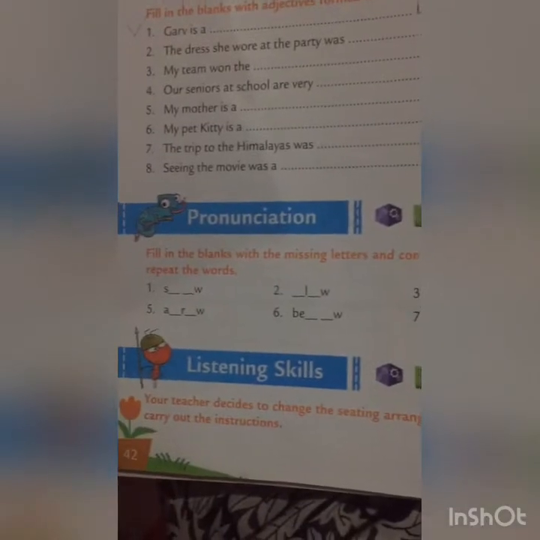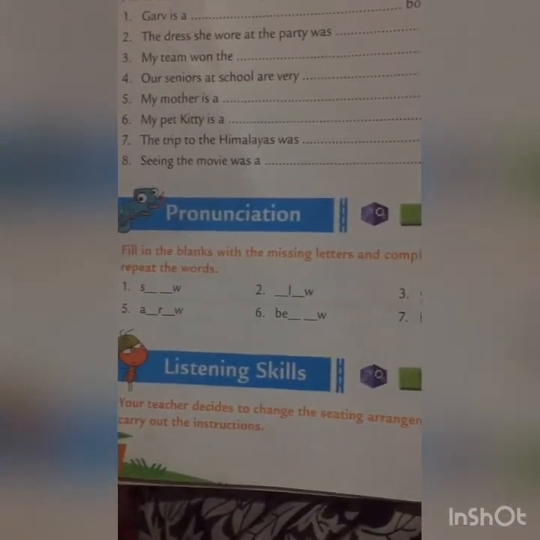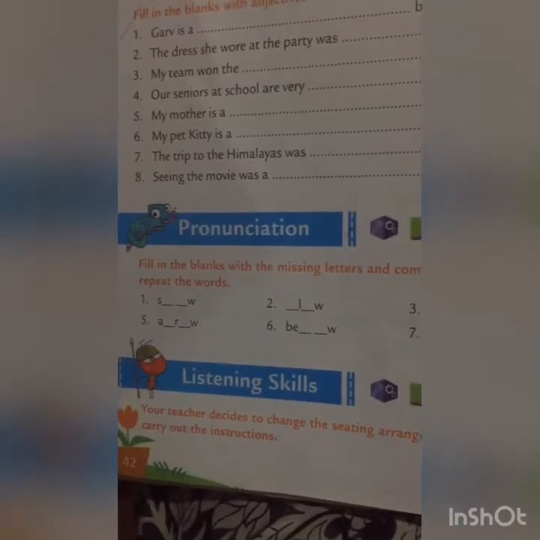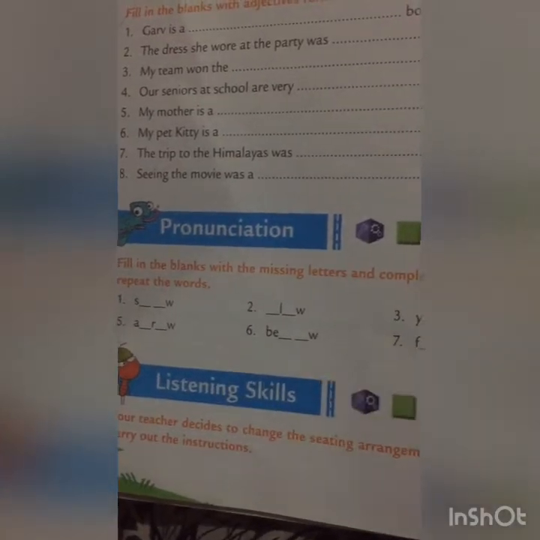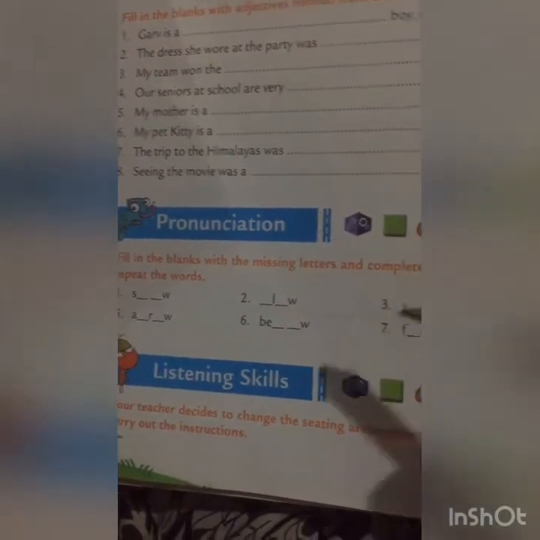Pronunciation. Fill in the blanks with the missing letters and complete the following words. Listen and repeat the words. Okay, these are all words that end with an ow.